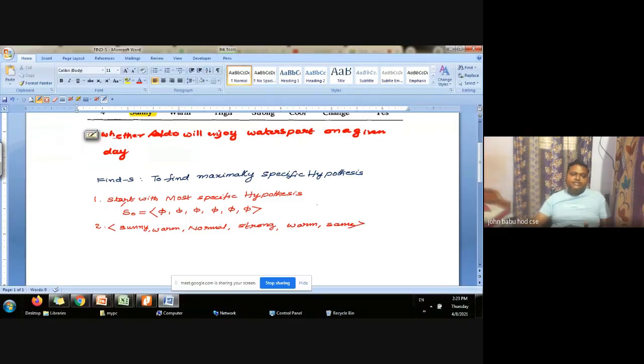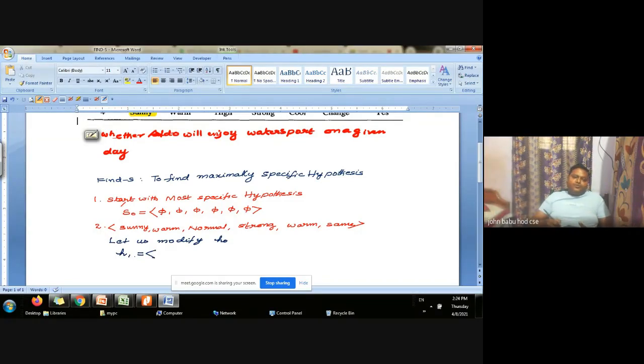Now, based on this example, what we try to do is we try to modify our hypothesis. So, let us modify our hypothesis. What is our hypothesis now? H naught. So, let us try to form H1 based on example 1.